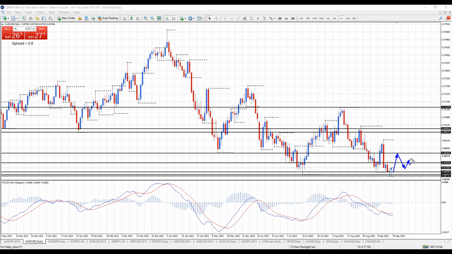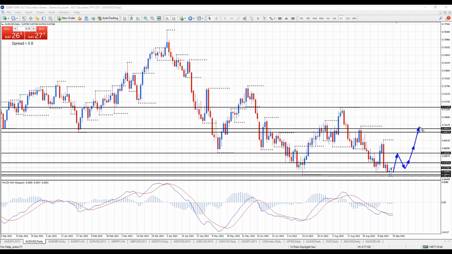If we can start to form that higher bottom, then the first major challenge would be to move above 68.26. That's monthly resistance. And if we can get above that, then these monthly resistance levels up here, 69.67 and 69.91, would be the next hurdle.